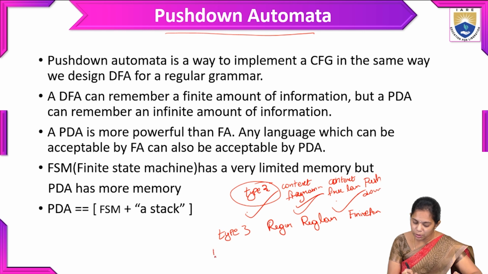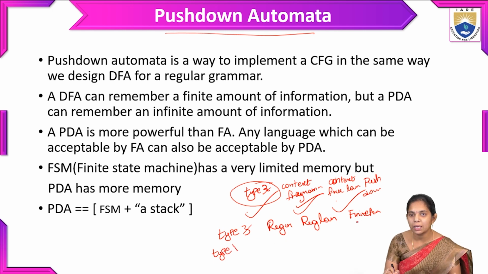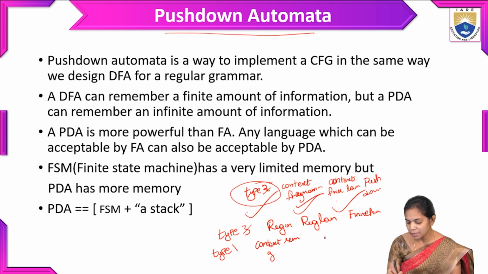Type 3 finished, type 2 finished, and now type 1. In type 1, the grammar is context-sensitive grammar, and the language is accepted by, here we will write the automata. Which type of automata is accepted by type 1?